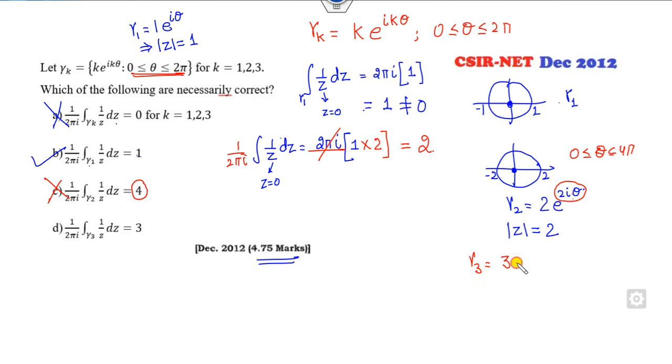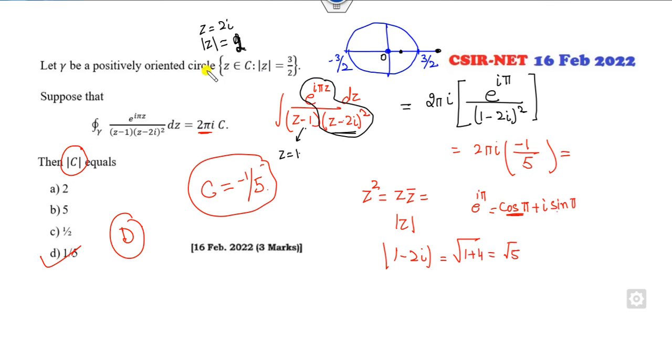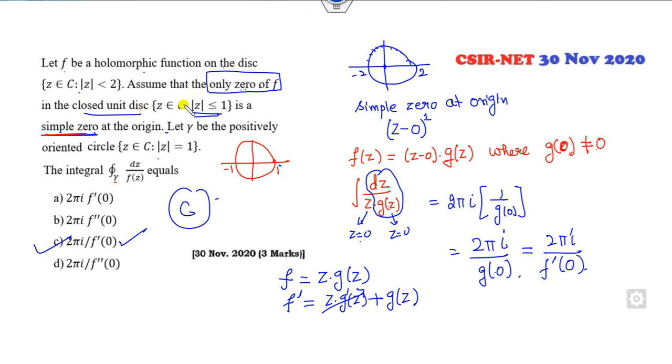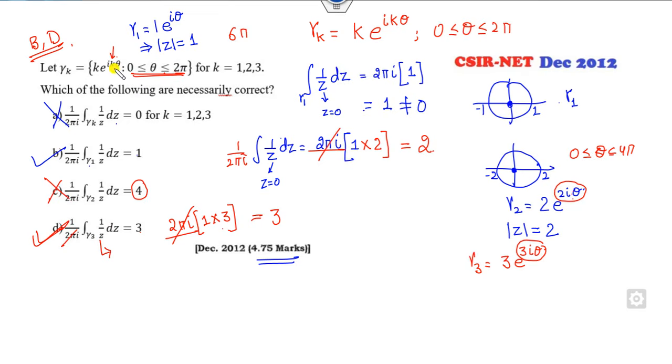Gamma 3 will be 3 e raised to power 3 iota theta. So what is the integration of this? 2 pi iota, integration is 1. But you can see the value of 3 theta goes from 0 to 6 pi, that's 3 times of this. You can see it's 3. So 2 pi iota will be cancelled out. The answer will be 3, so it's matched. So the right answer is B and D. That's an interesting question because of this presence of the k. Till now, what we have discussed is all with radius 1, the unit circle with one rotation. But here we have k rotations, so that's why it's multiplied by k.